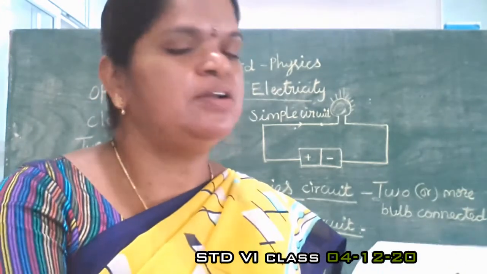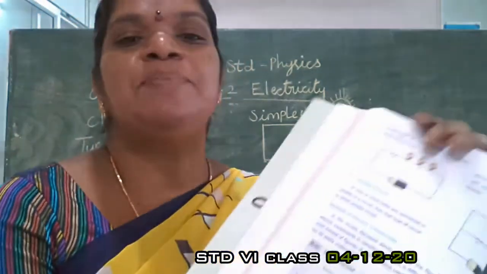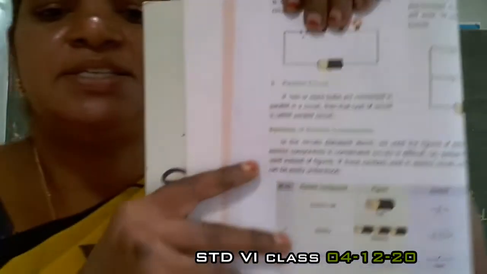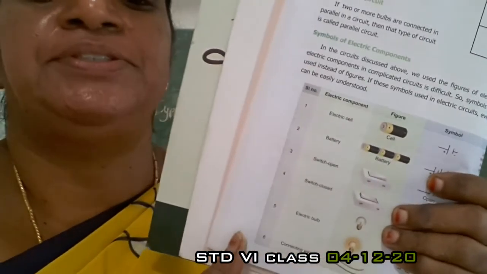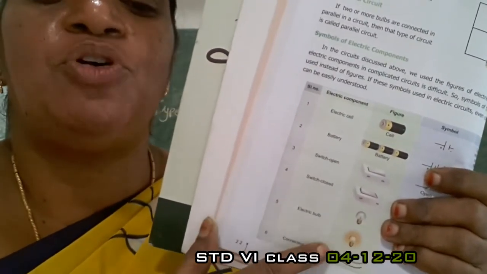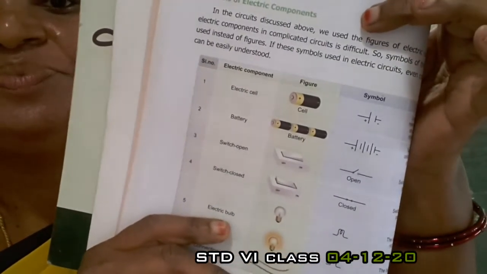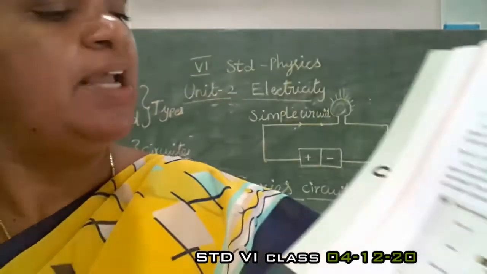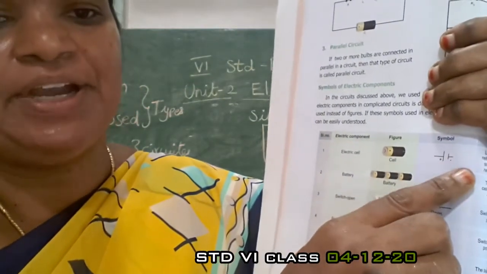Here are the components and symbols of electric circuits: battery, cell, switch, and the flow of current. See this electric cell. In this electric cell there is only one positive and one negative.